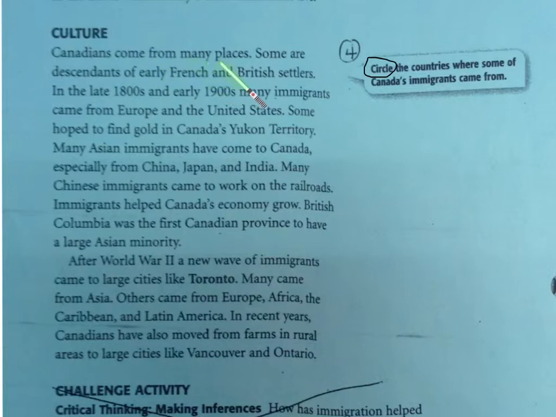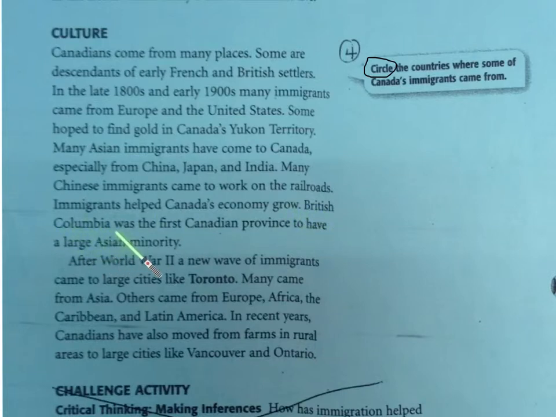Canadians come from many places. Some are descendants of the early French and British settlers. In the late 1800s and early 1900s, many immigrants came from Europe and the United States. Some hoped to find gold in Canada's Yukon Territory. Many Asian immigrants have come to Canada, especially from China, Japan, and India. Many Chinese immigrants came to work on the railroads. Immigrants helped Canada's economy grow.